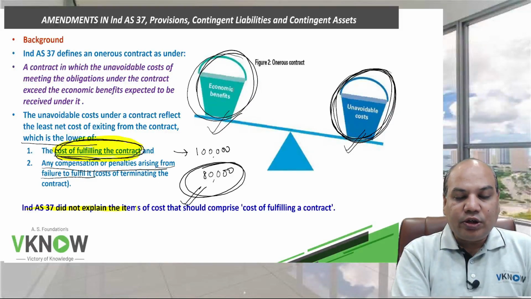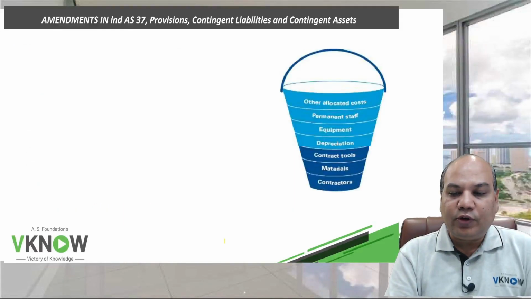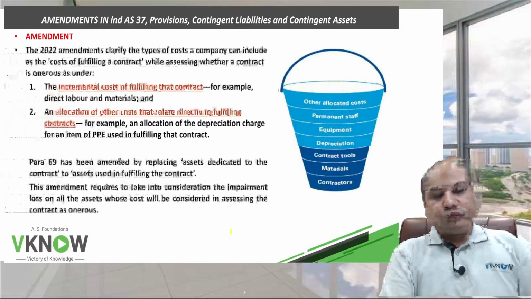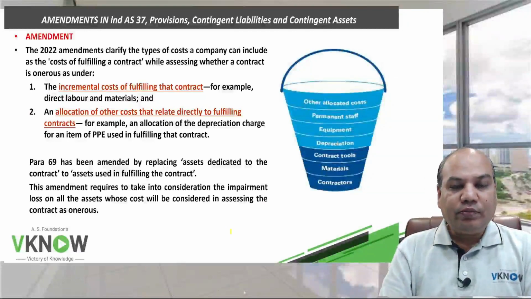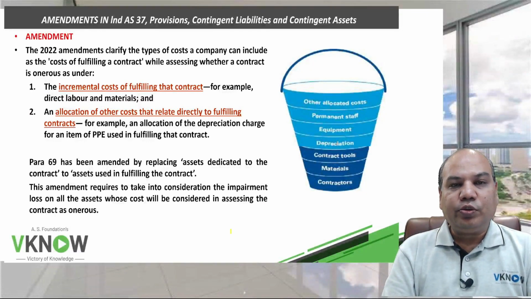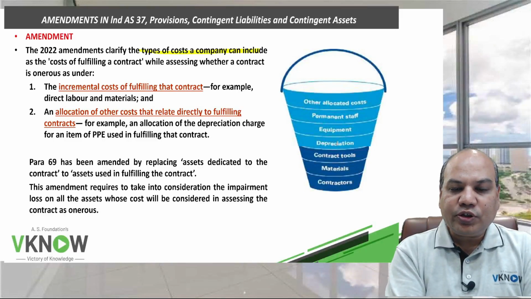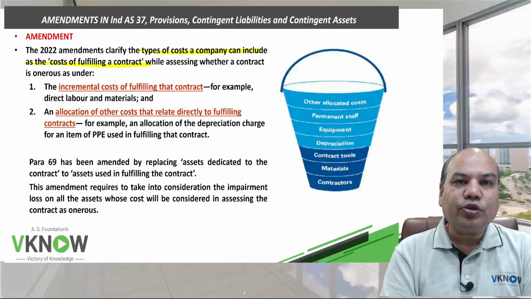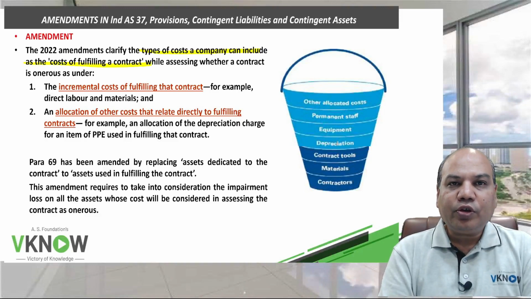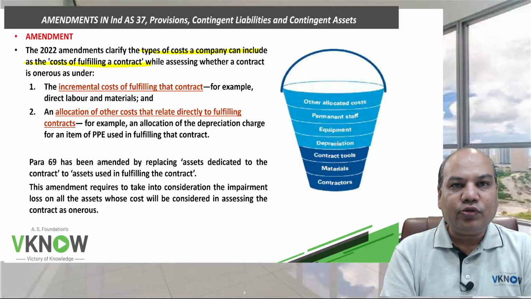Ind AS 37 did not explain the items of cost that would be included. So what is this amendment? The 2022 amendments clarify the types of cost that a company can include as the cost of fulfilling the contract while assessing whether a contract is onerous.